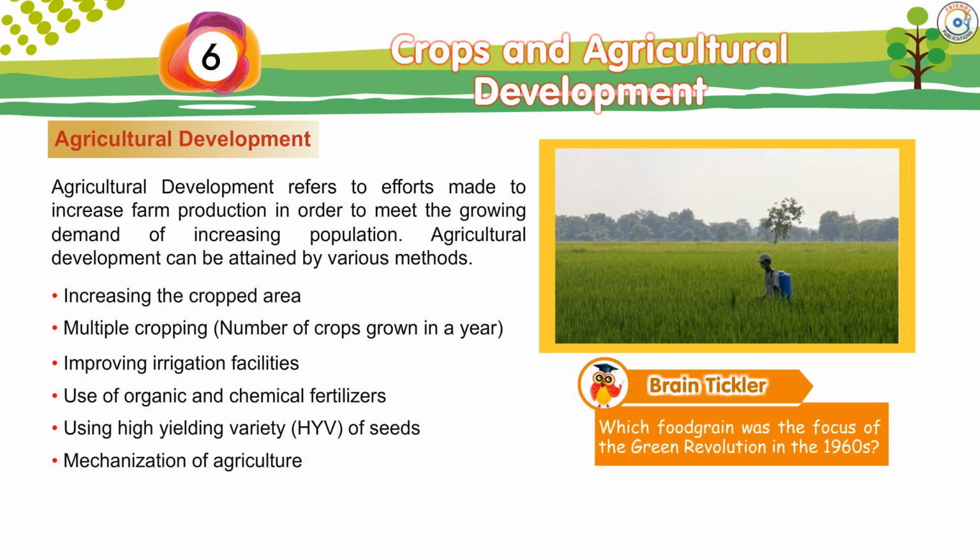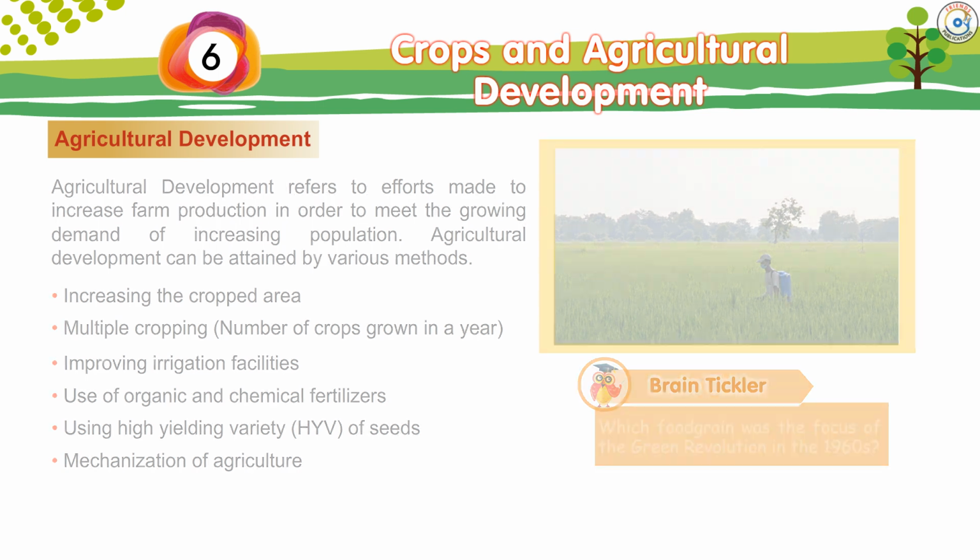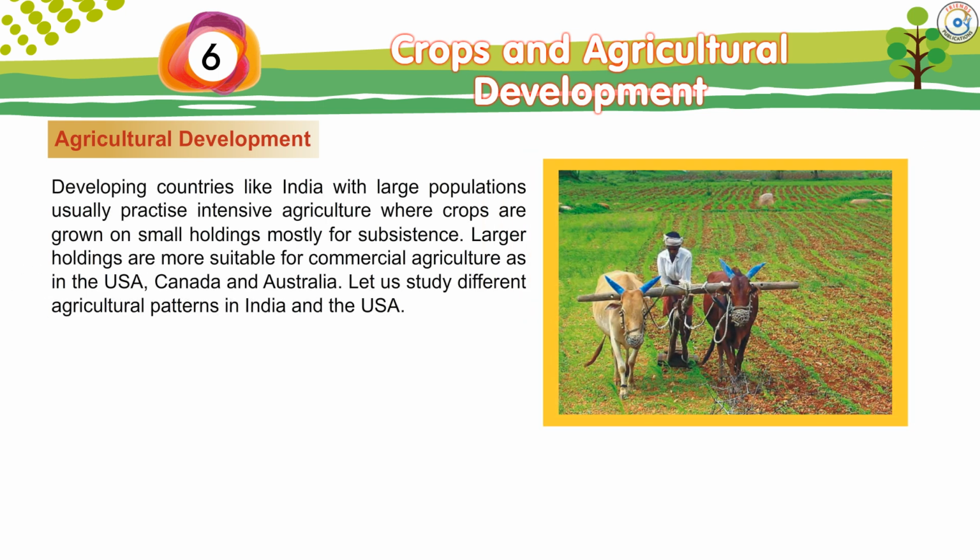agriculture. Brain tickler. Which food grain was the focus of the Green Revolution in the 1960s? Developing countries like India with large populations usually practice intensive agriculture where crops are grown on small holdings, mostly for subsistence. Larger holdings are more suitable for commercial agriculture as in the USA, Canada and Australia.